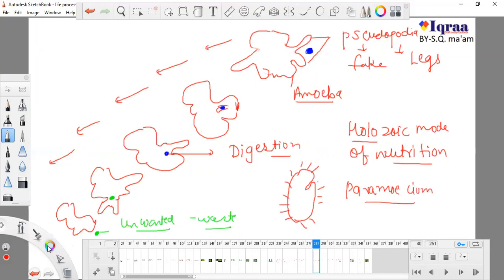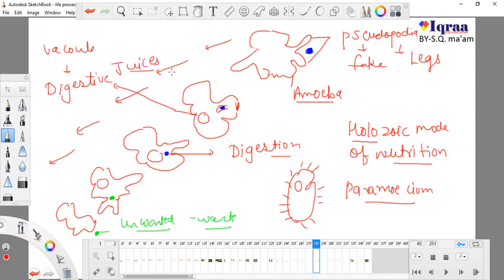There is the presence of a vacuole inside them. What is this vacuole? This vacuole contains digestive juices, which help this organism to digest food.